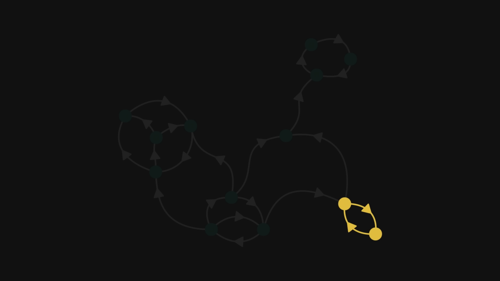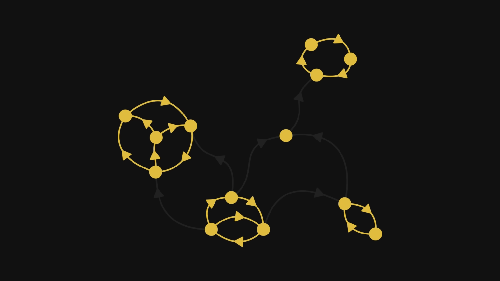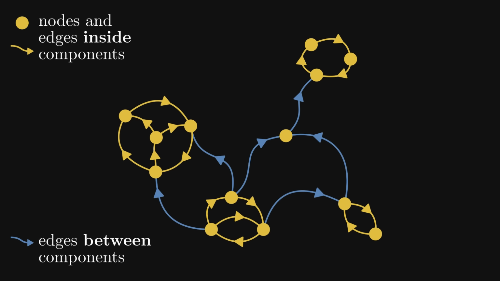Mathematically speaking, the relation that nodes A and B are mutually reachable from each other is an equivalence relation. In other words, it partitions the set of nodes into disjoint subsets such that two nodes from the same subset are mutually reachable from each other, and two nodes from different subsets are not mutually reachable. The subsets of this partition are called the strongly connected components, and we can always decompose a directed graph this way.